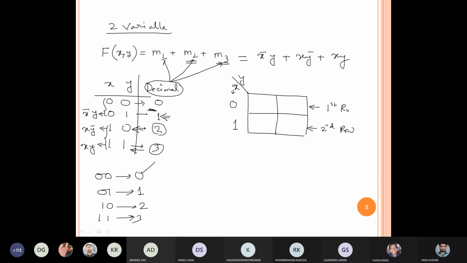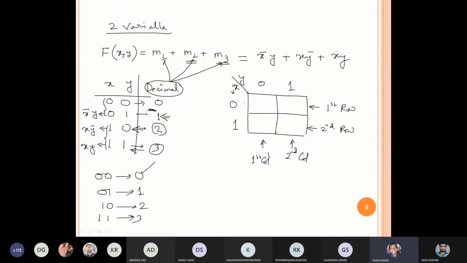Is it clear? Yes, sir. Now y can also take 0 and 1. So here I am writing 0 and here I am writing 1. When I am giving y equal to 0, it will consider the first column. When I am saying y equal to 1, it is showing the second column. Is it clear?